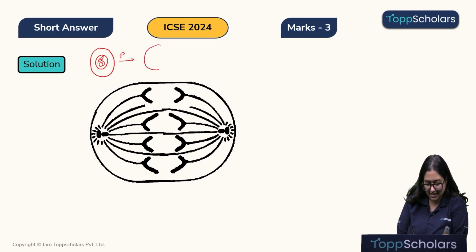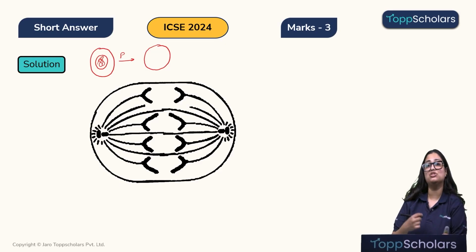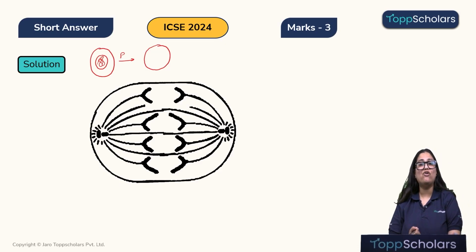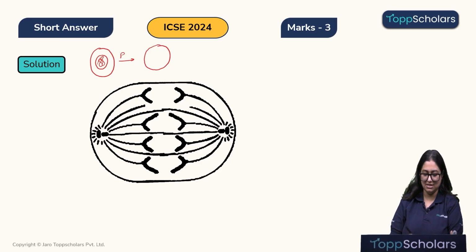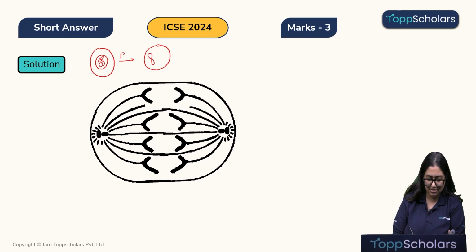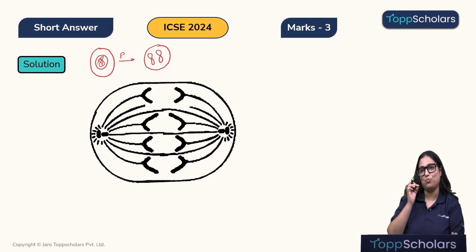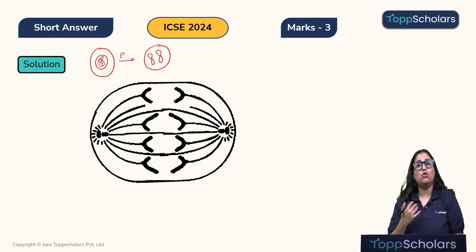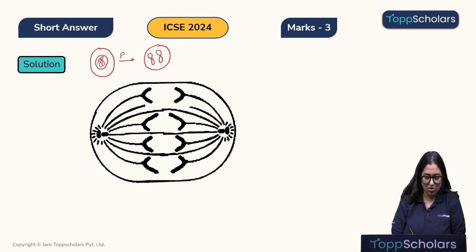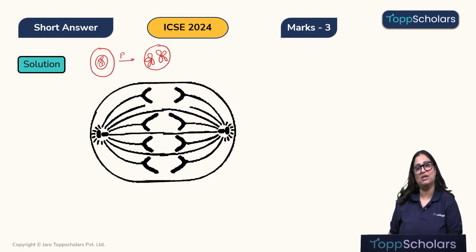The DNA condensation is seen. It becomes short and thick and it forms the chromosomes. Yes, so we will get to see something like this. Also, the nuclear membrane disappears, so we will not be able to see the nucleus anymore. The condensation is a long process and we also get to see, at the end of prophase, its sister chromatids. So, this is how a prophase would look like.